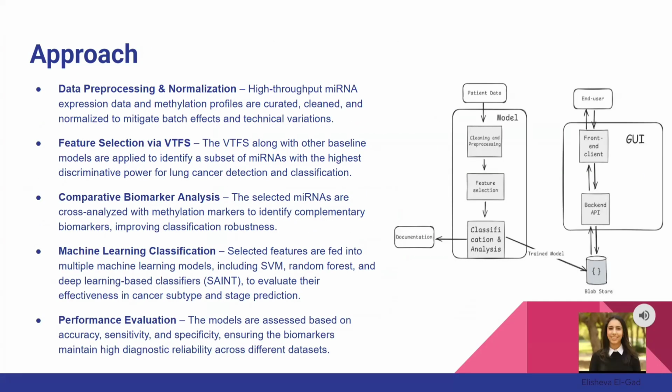Approach. To ensure accurate lung cancer classification, we follow a structured approach. First, we pre-process and normalize high-throughput microRNA expression and methylation data, reducing batch effects and technical variability. Next, we apply VTFS and baseline models to select the most discriminative microRNAs. We then conduct a comparative biomarker analysis, integrating methylation markers to enhance classification robustness.